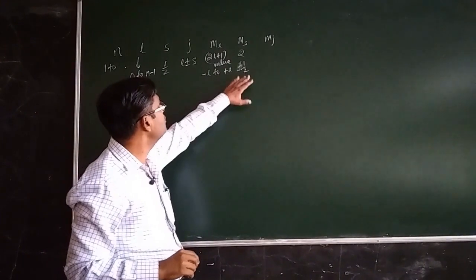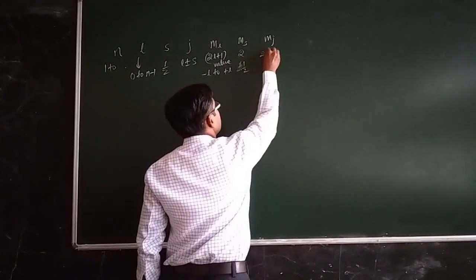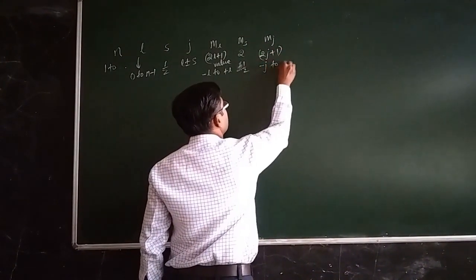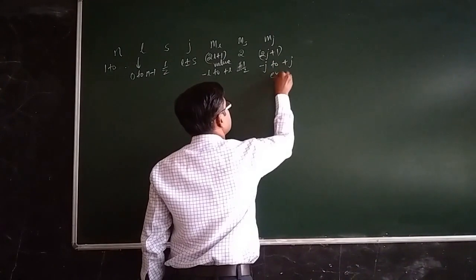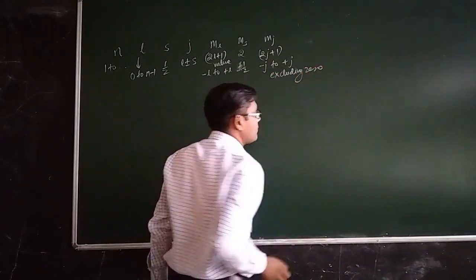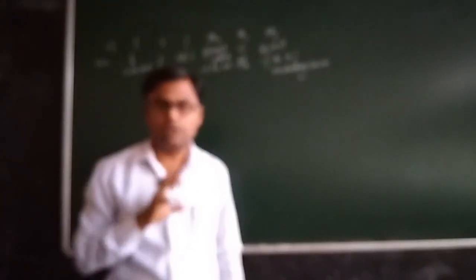And MJ can take 2J plus 1 values, ranging from minus J to plus J, excluding 0. So these are the quantum numbers and their allowed values.